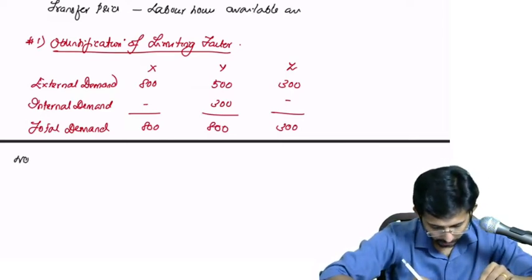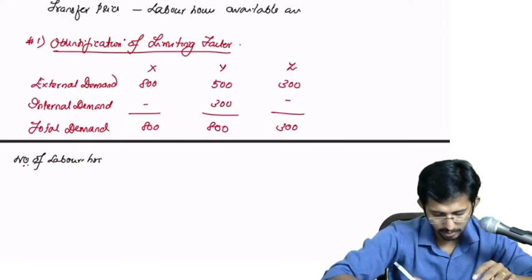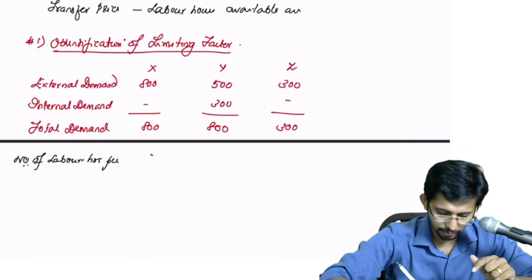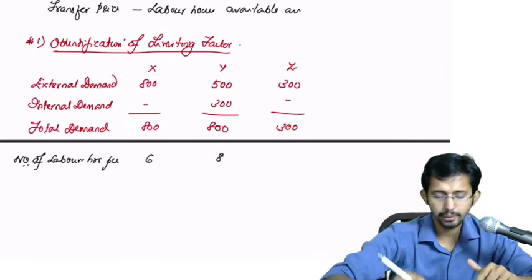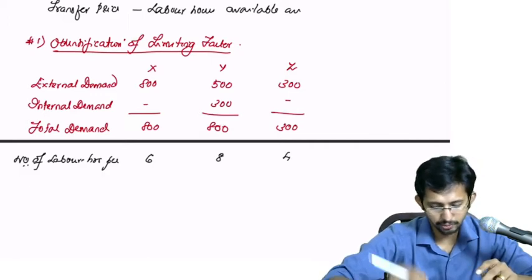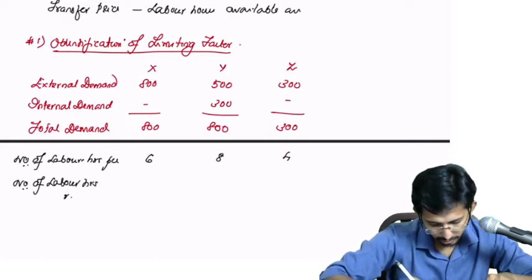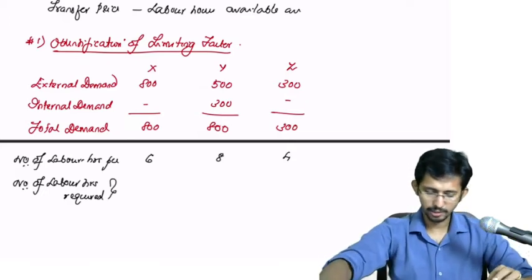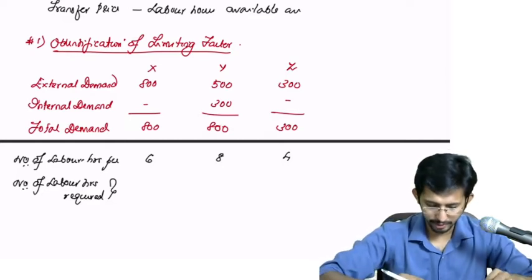Now what else? Number of labor hours per unit. What is the number of labor hours per unit? For each unit of X you require 6 labor hours. For each unit of Y you require 8, and for Z you require 4. So the number of labor hours required for maximum production: 800 into 6 will be 4800.